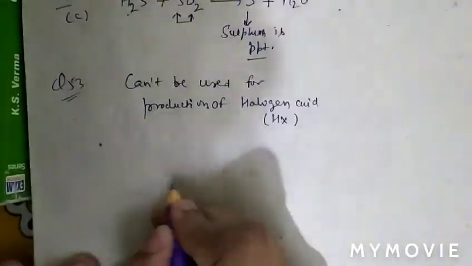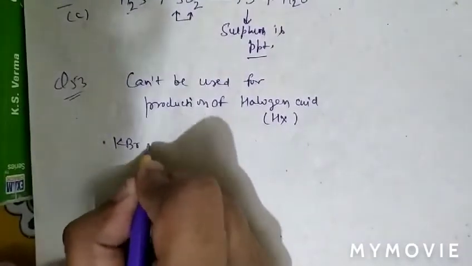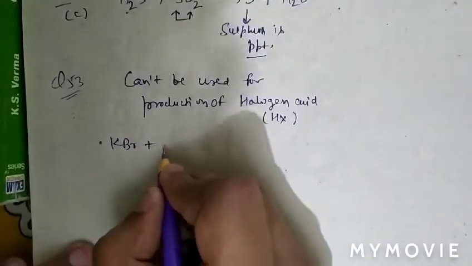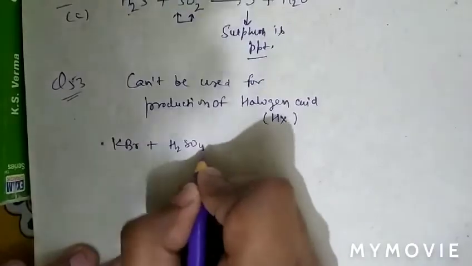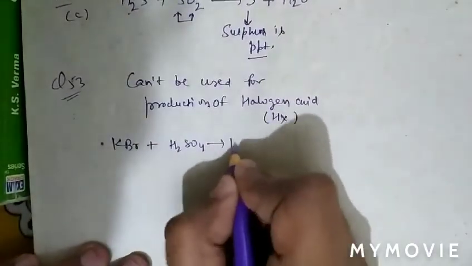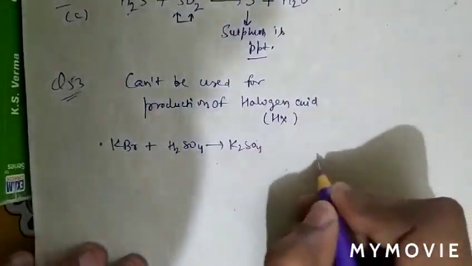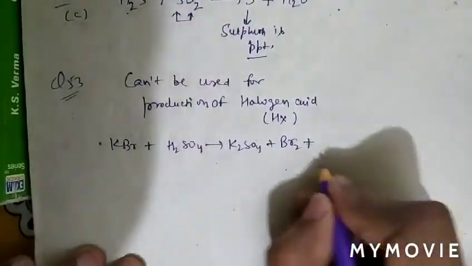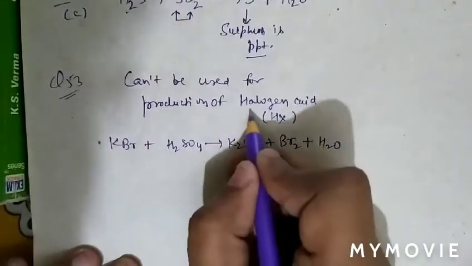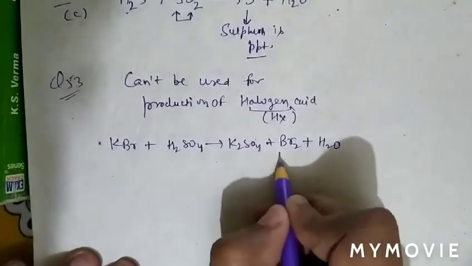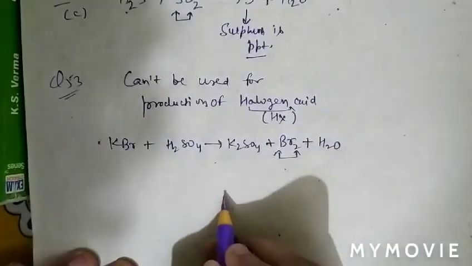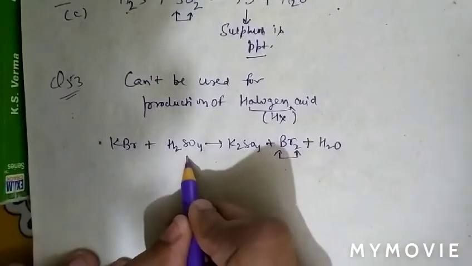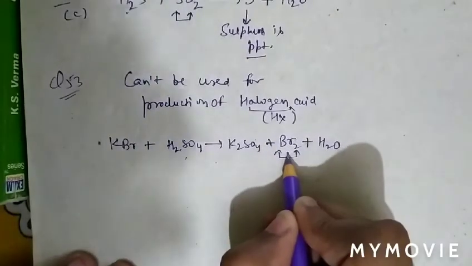As we know that when potassium bromide reacts with H2SO4, it forms K2SO4 plus Br2 and plus H2O. So instead of halogen acid, it forms Br2, as H2SO4 will convert HBr into Br2.